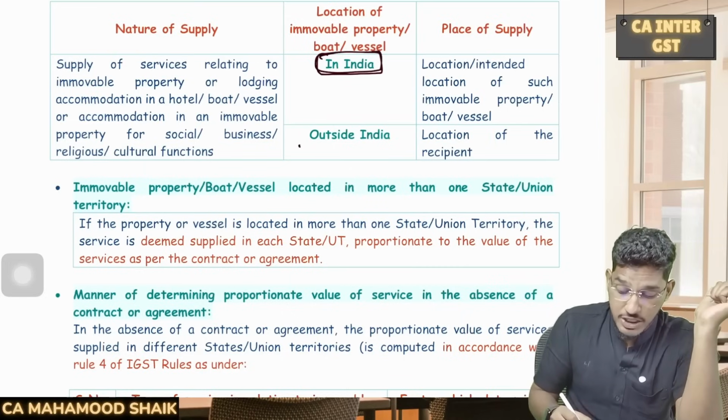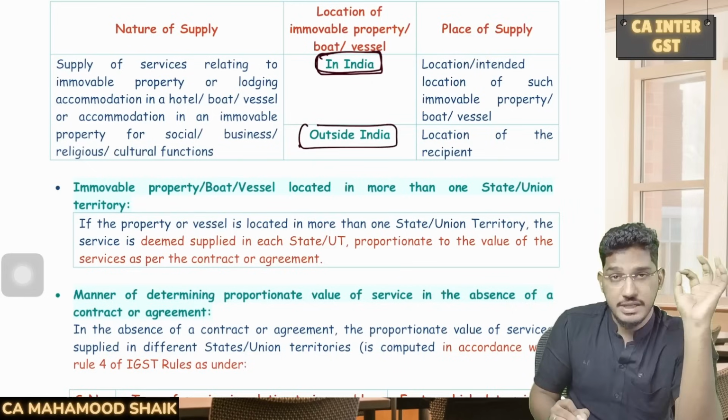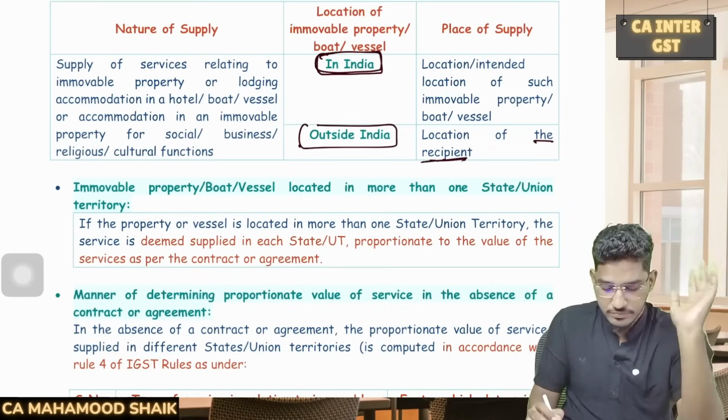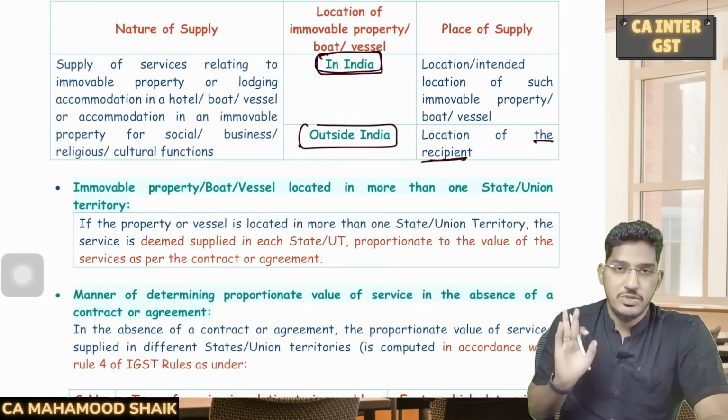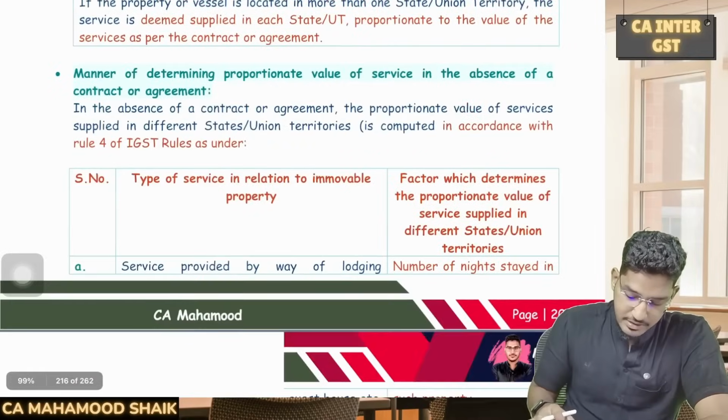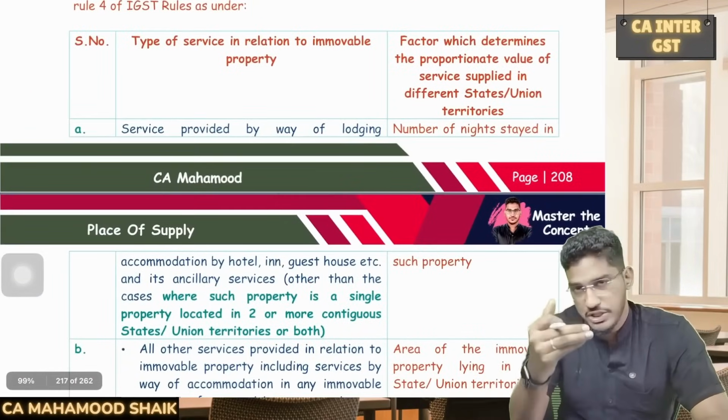But however, if the location of the immobile property is outside of India, then the location of the recipient will become the place of supply. Location of the recipient will become the place of supply. Now, sometimes, here they cover a few cases: in some cases, supply in relation to immobile property